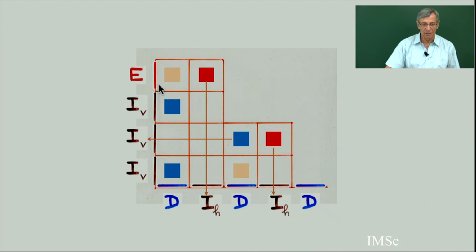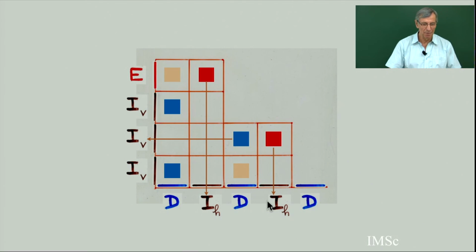Okay, so I claim that at the end, I start from the word W, which was on the northeast border of the Ferrers diagram, and at the end I get the monomial E multiplied by D^3. And I say that this tableau contributes to the coefficient of E multiplied by D^3.